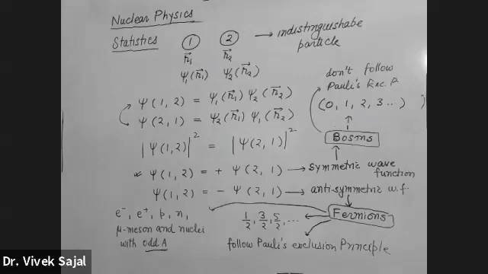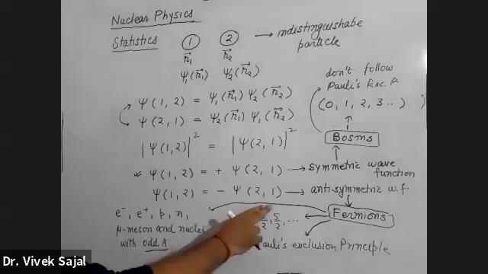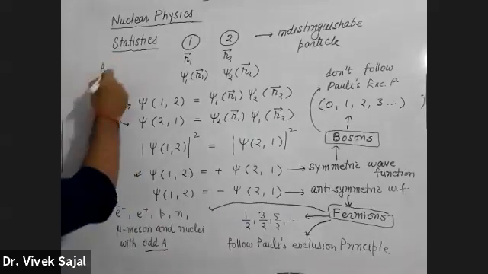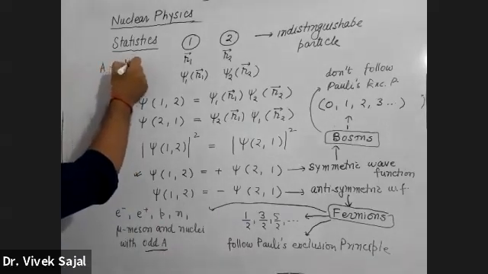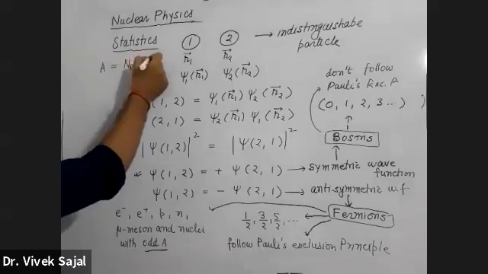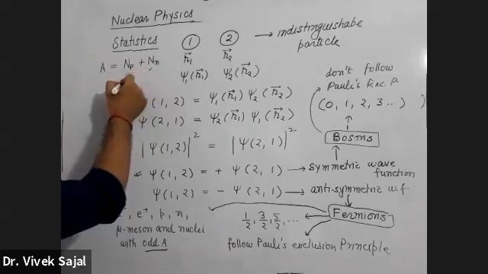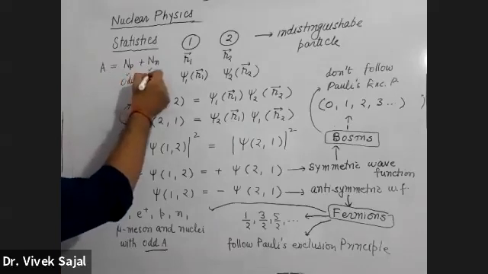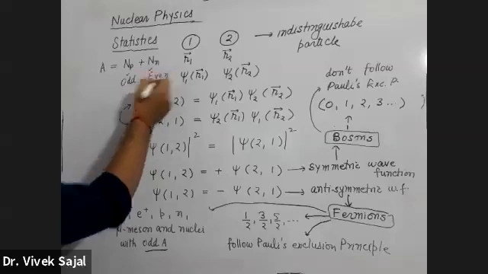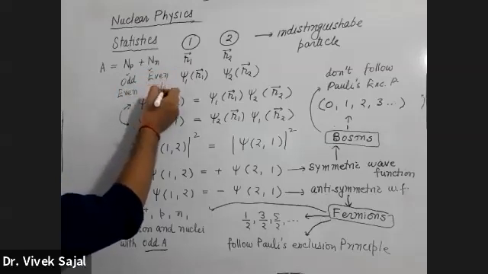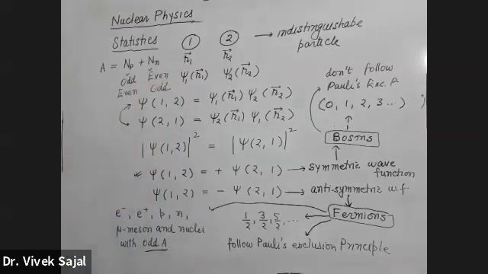ठीक है? So basically all these nuclei with odd A number, they are fermions. They are fermions because if A number is odd, and what is A? Number of protons plus number of neutrons. So out of these two, one will be odd. There are two possibilities, odd-even or even-odd. Odd-even nuclei or even-odd nuclei.